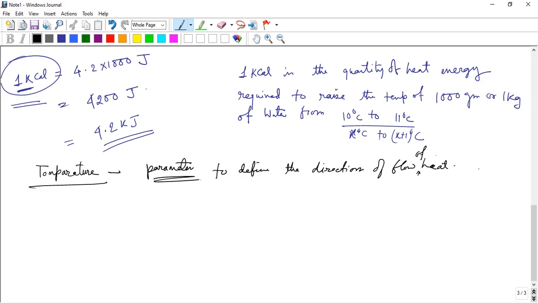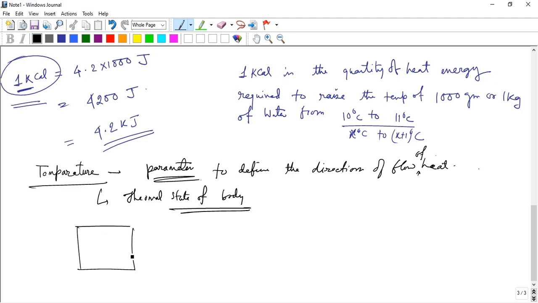tells us the thermal state of the body, whether it is hot or cold. If someone says that the temperature of a body is, suppose, 1 degree centigrade, that means it's a cold body. If someone tells that the body is, suppose, 90 degree centigrade or 110 degree centigrade, that means the body is a hot body.